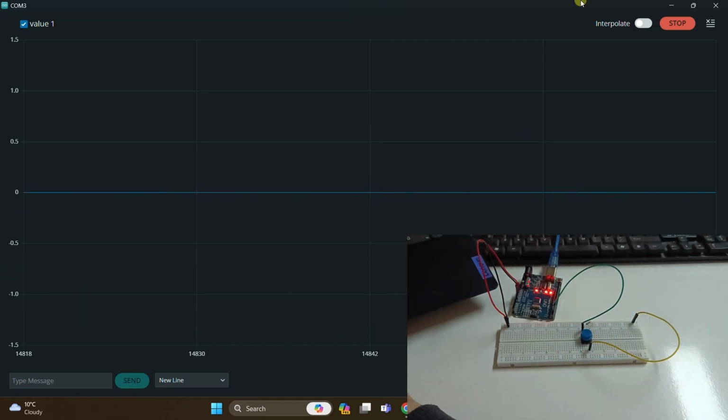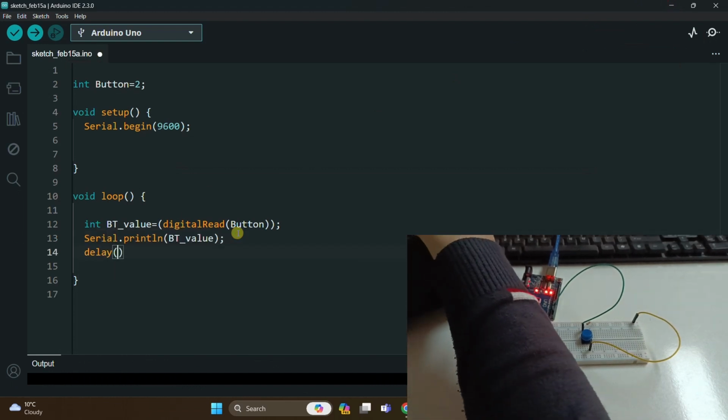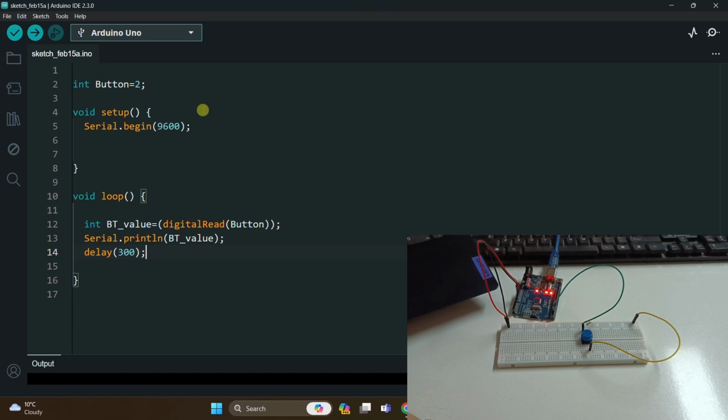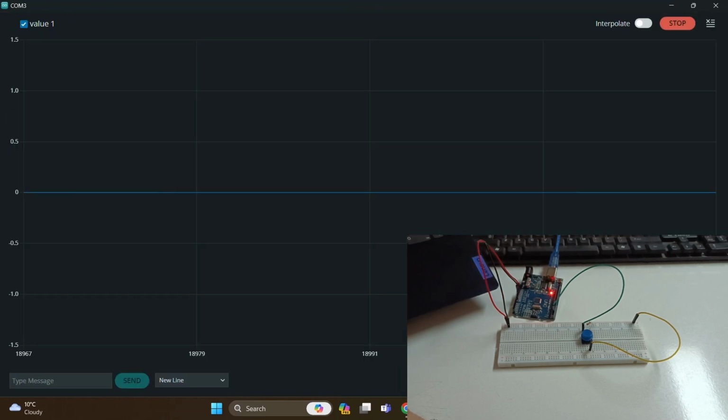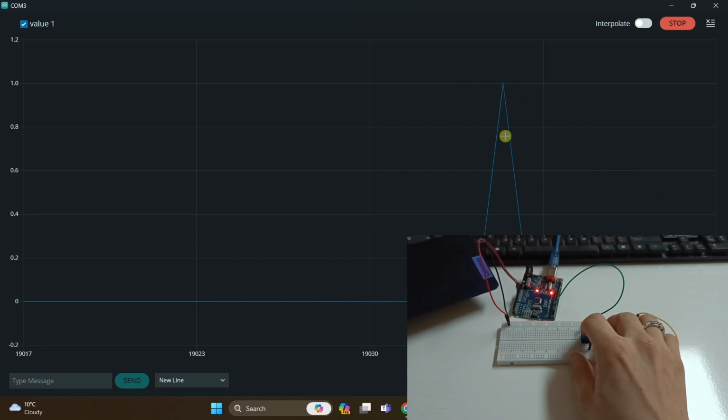Now let's slow it down a bit. Yes, it is more understandable. In this way, you can connect any analog or digital sensor instead of the button and visually monitor the value of this sensor with the necessary codes.